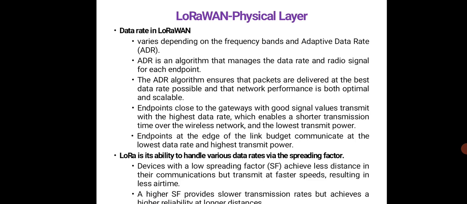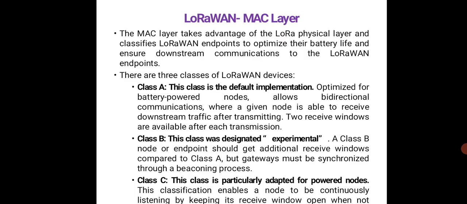And it has the ability to handle various data rates via the spreading factor. So, devices with a low SF will achieve less distance in their communication but transmit at faster speed, resulting in a shorter reach time. A higher SF will provide a slower transmission but achieves a higher reliability or longer distance.